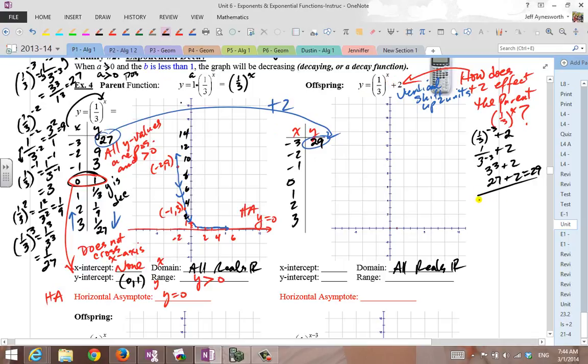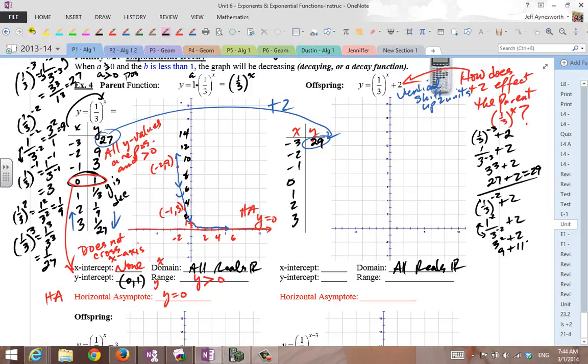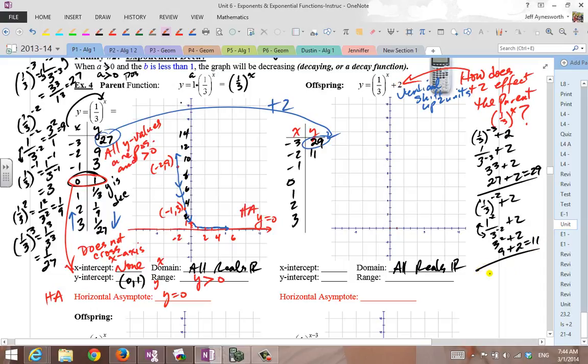All right, so here we go. We're going to take 1/3, raise it to the -2 power, and add 2. Well, that's 1 to the -2 divided by 3 to the -2. These both switch places because of the negative exponents. You get 3 squared plus 2, or 9 plus 2, and that's 11. It was -2, 9, now it's -2, 11, and that's because the y values are 2 units bigger. It's pretty obvious.